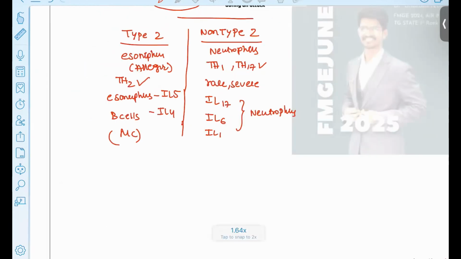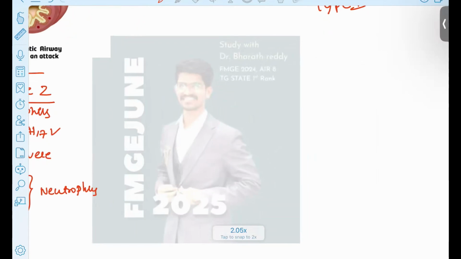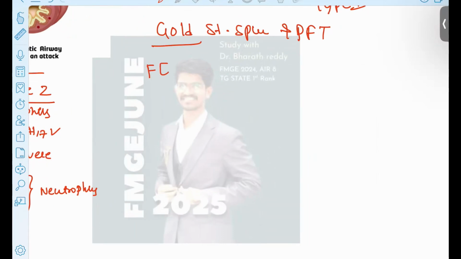And how do we confirm asthma patients? What are the diagnostic tests that we have to do? In the diagnostic tests, the gold standard is your spirometry. So the gold standard will be spirometry and the pulmonary function test. In the pulmonary function test, we check the forced exhalation of this patient. In the first 1 second, this patient will give less than 0.7, that is 70%, of the bronchodilation. Then I give the SAMA, your salbutamol or short-acting muscarinic antagonist.